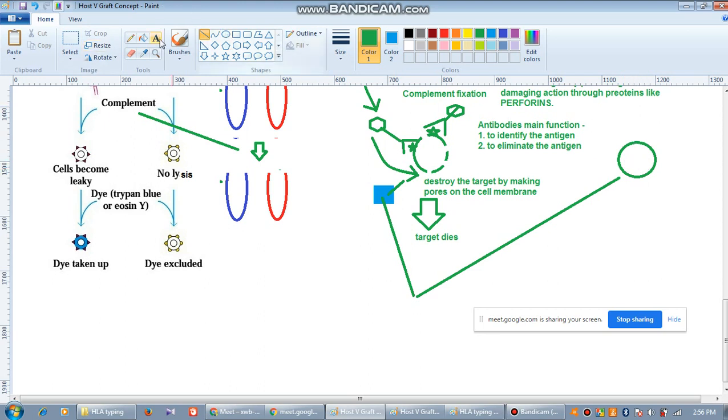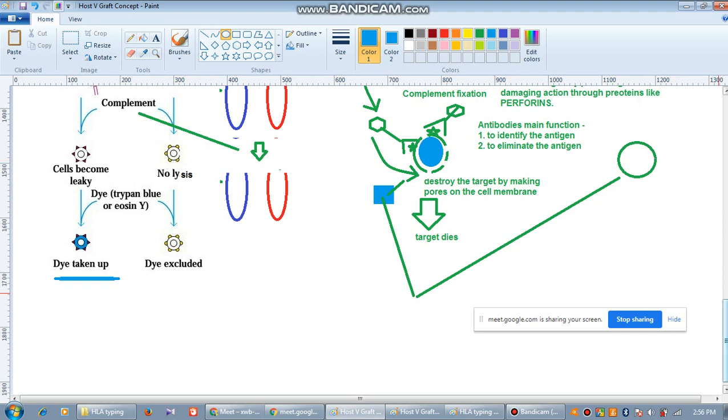So the cell will look like this here. But here, since the dye cannot enter, the cell remains intact. Understood? Here the dye is taken up, but here the dye is excluded.